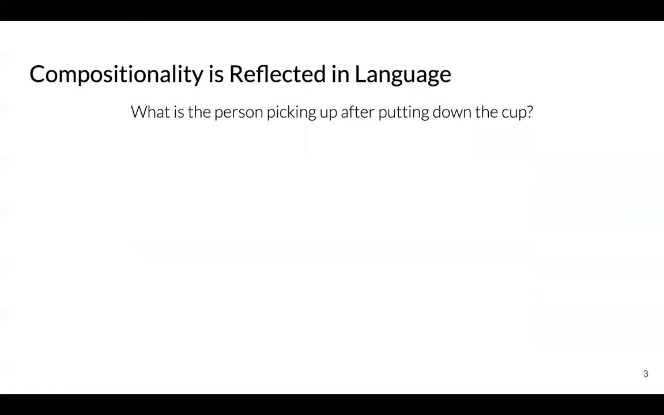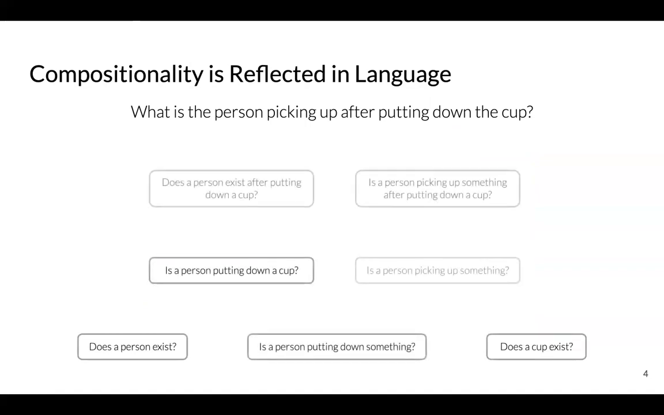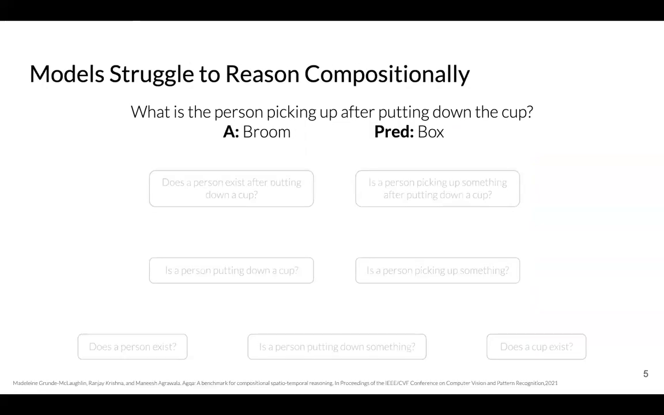Before identifying the object being picked up, we must use compositional reasoning to first detect that there's a person and a cup, determine when the person puts the cup down, and finally find when they pick an object up. This compositionality prompted the development of video question answering benchmarks. With these benchmarks, researchers determined that AI models struggle to reason compositionally.